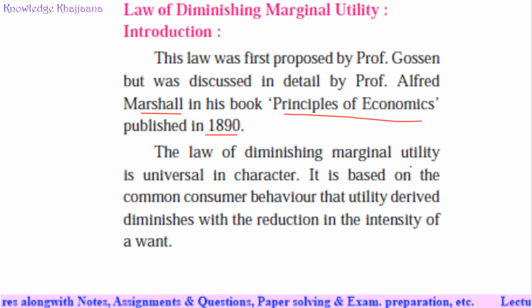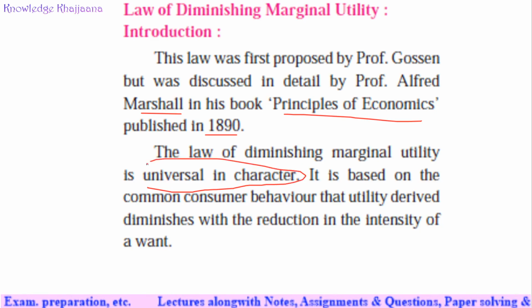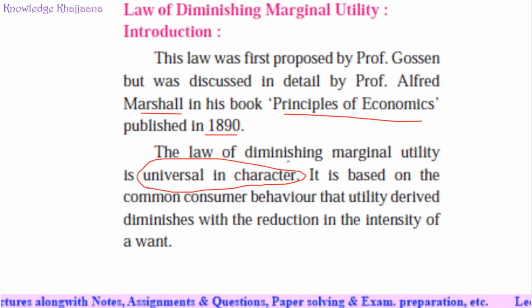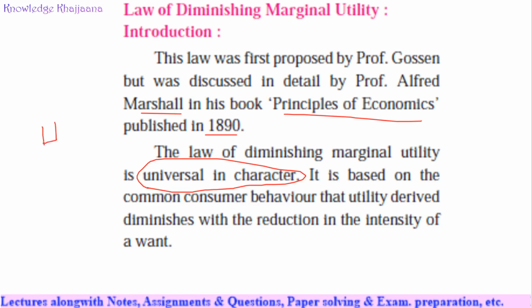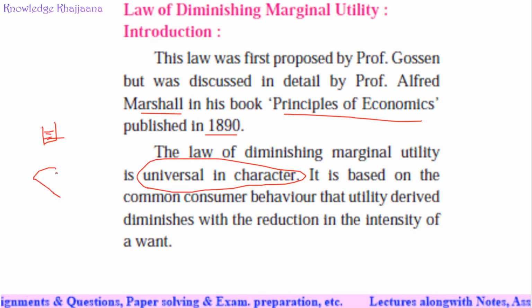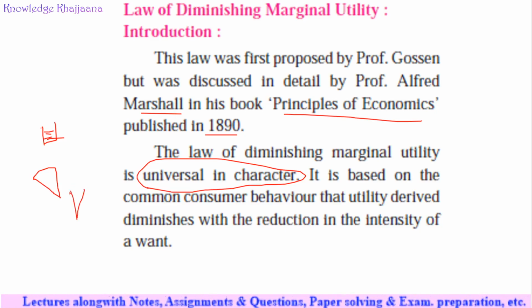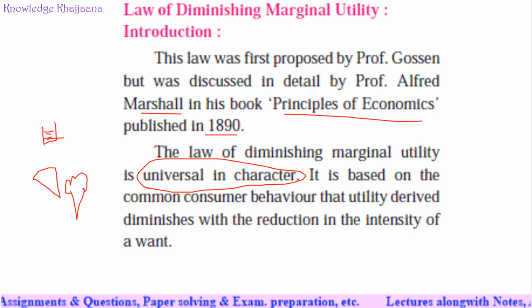The law of diminishing marginal utility is universal in character, meaning applicable to all things. It applies not only to the glass of water, which is always the example given in books, but also not only to a piece of pizza, not only to ice creams, not only to chocolates.